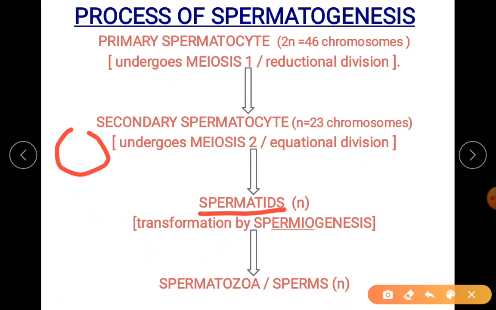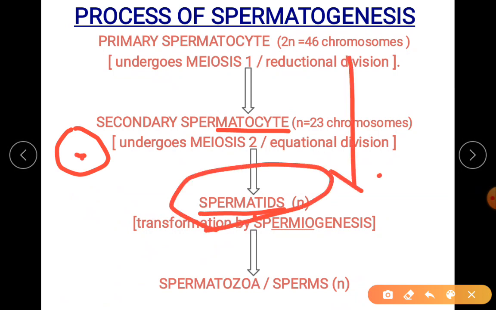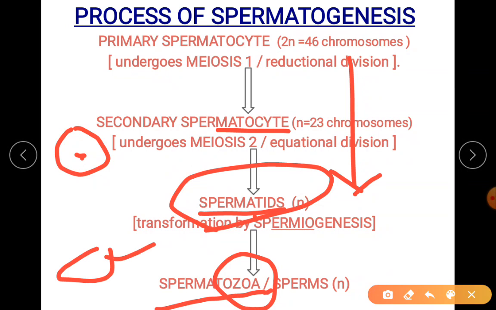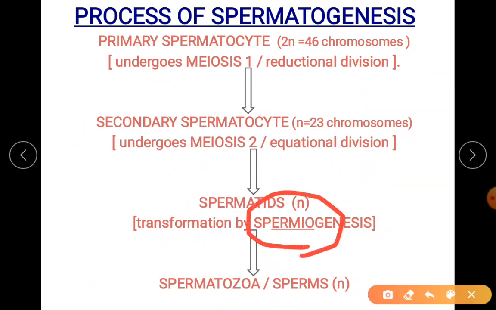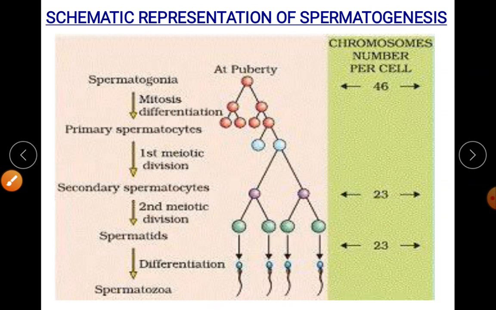So you understood about a cellular structure, spermatocyte. Spermatid is your final cell after meiosis. That's why spermatids. Then spermatozoa. Why the word zoa? Because it is forming a motile structure. So the process is called spermiogenesis. Formation of sperms, functional sperms. Just remember, for sperms to become motile, spermiogenesis. So this is to make you more clear.